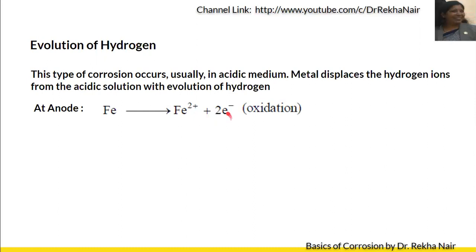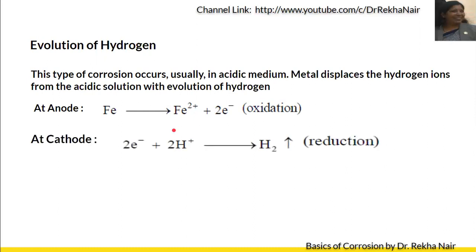It loses 2 electrons, that is the reaction taking place at the anode. At the cathode, there can be two possibilities. One is hydrogen evolution and another is oxygen absorption. But in acidic medium, it forms evolution of hydrogen. That is, hydrogen evolution will be taking place. So here we are discussing acidic medium.